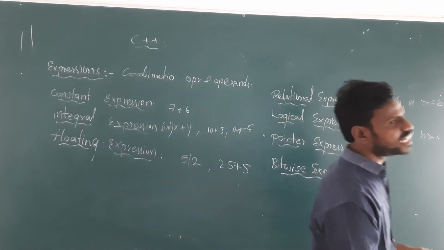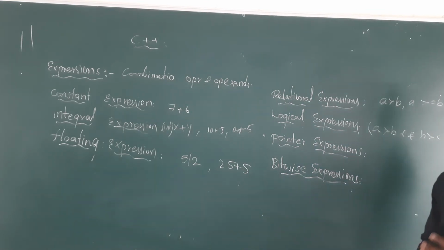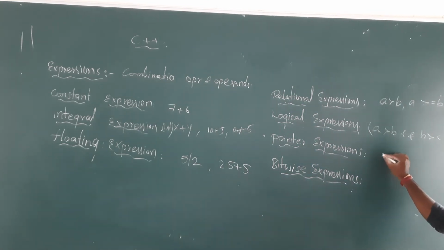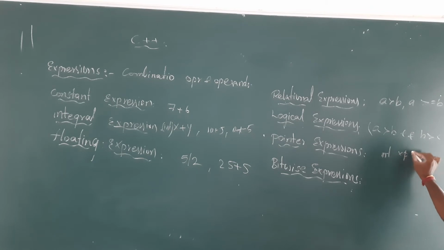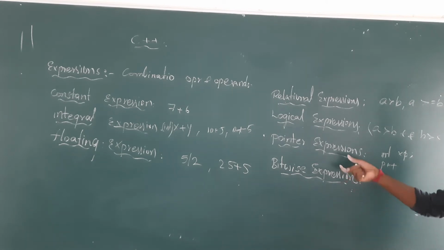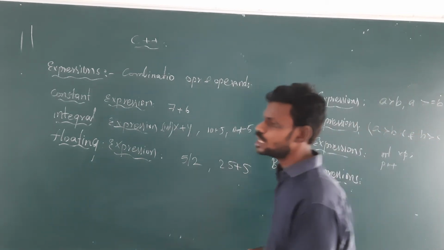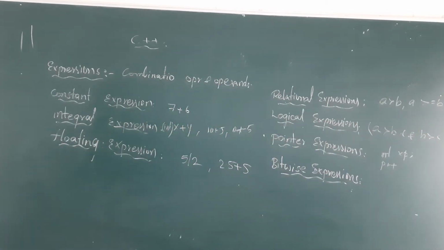And then the pointer expressions. Sometimes we will be working with pointers like int asterisk p. Asterisk p is the pointer variable. I can work with p plus plus and p plus 1. We can do some operations on the pointer variables, which will return pointer values only. So that kind of expression will fall under what? Pointer expressions. Okay, and after this we have some bitwise operators.